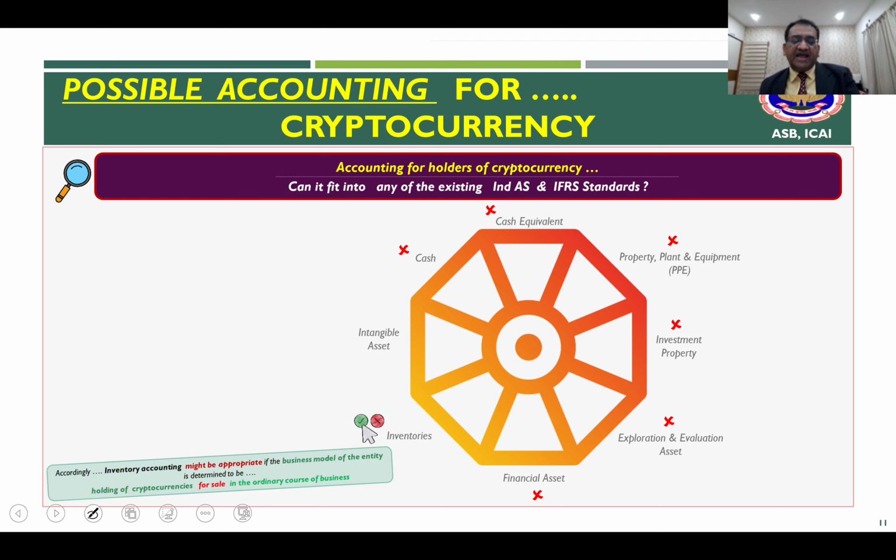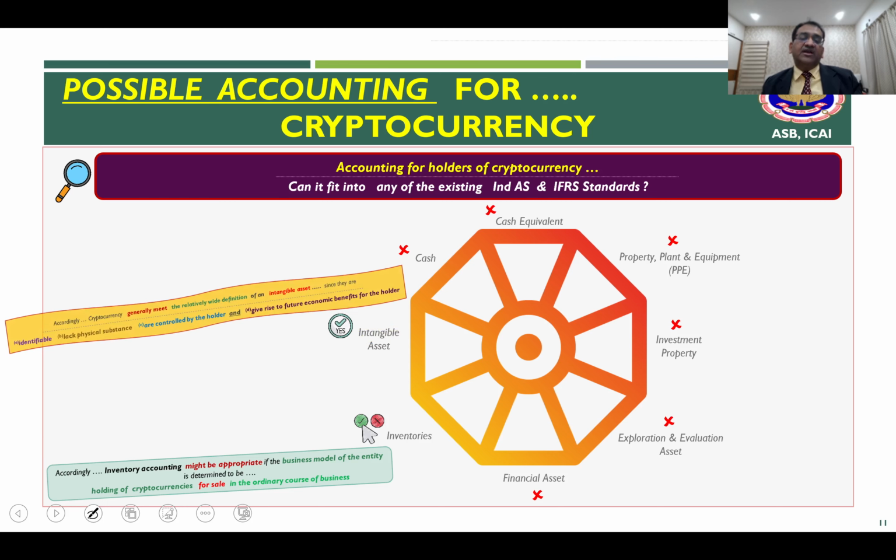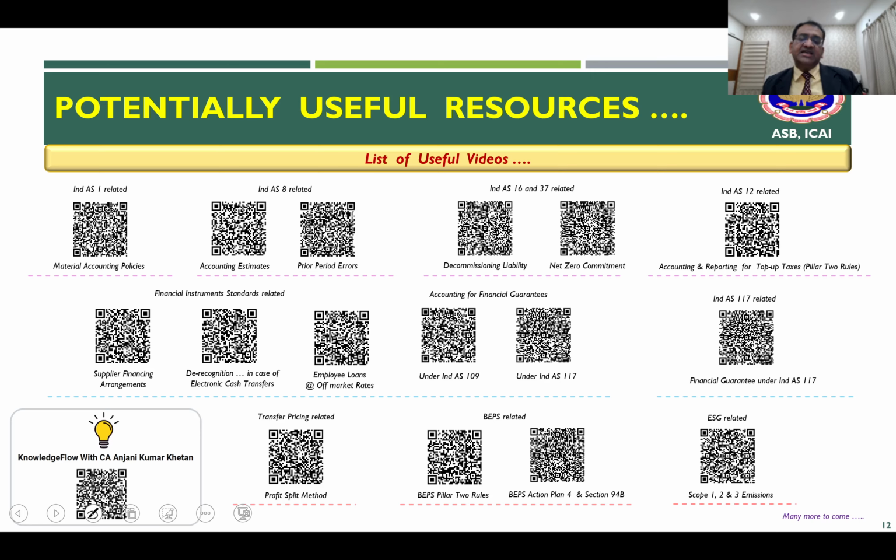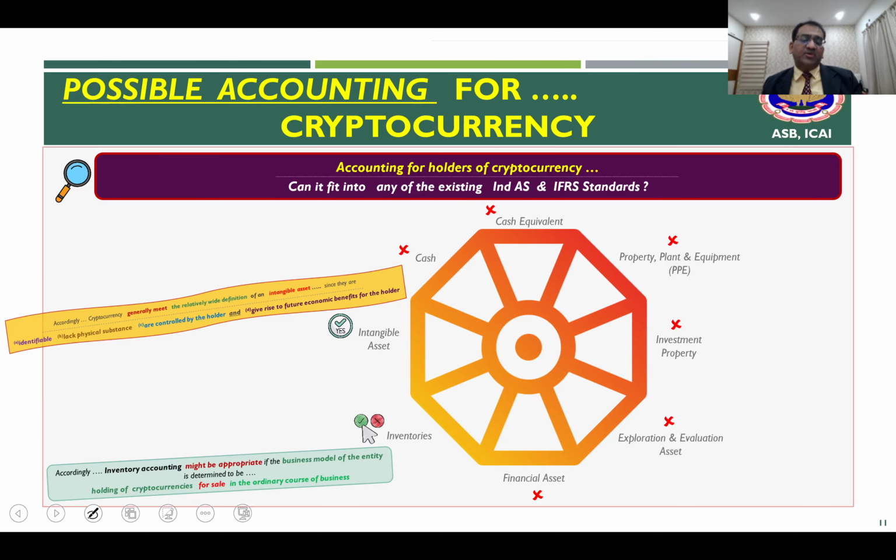Now, either way, your measurement basis may change. When it comes to intangibles, yes, as we saw in the last slide, the test of intangible asset definition is being met by cryptocurrency, and therefore they are to be classified as intangible assets.